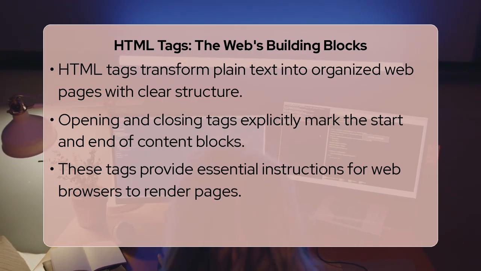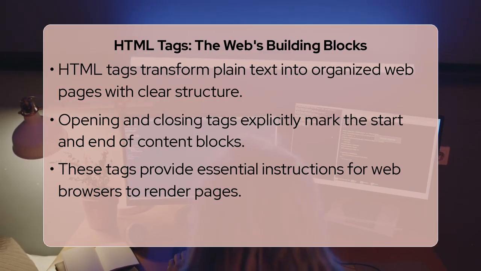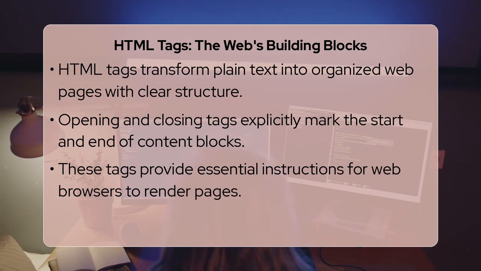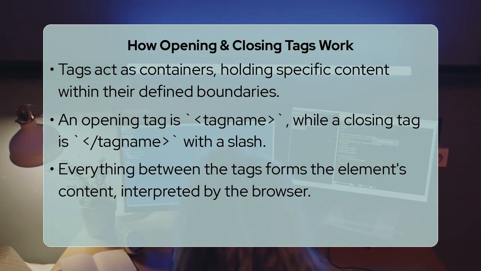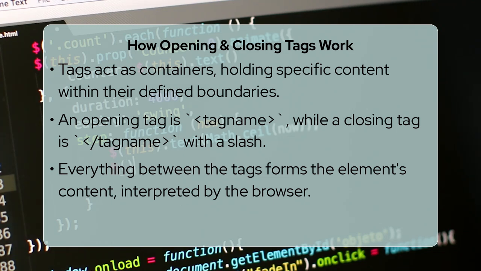Think of these tags as containers. An opening tag like <html> or <p> marks the very start of a specific content block. Its counterpart, the closing tag, such as </html> or </p>, always includes a forward slash before the tag name and signifies the end of that block. Everything found between these two tags is the actual content of that HTML element.